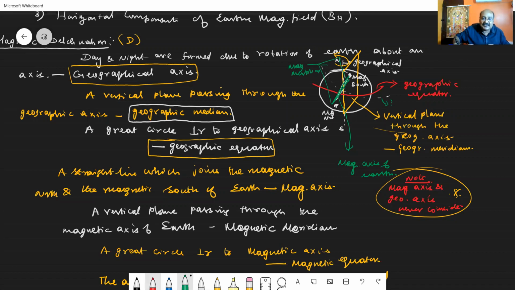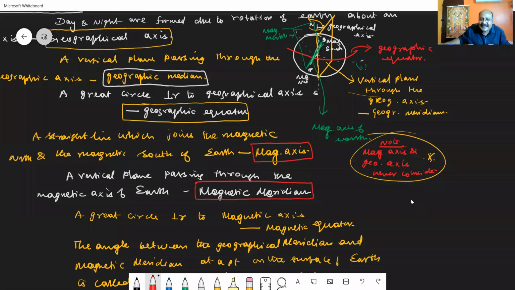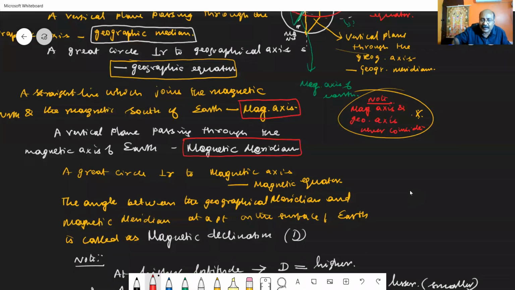So here we come across three concepts. One is the magnetic axis. The line which joins the magnetic north and magnetic south is called the magnetic axis. A vertical plane passing through the magnetic axis is called the magnetic meridian. Then a great circle perpendicular to the magnetic axis is called the magnetic equator.